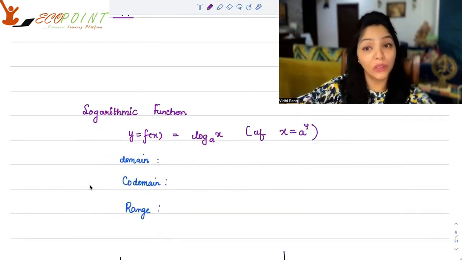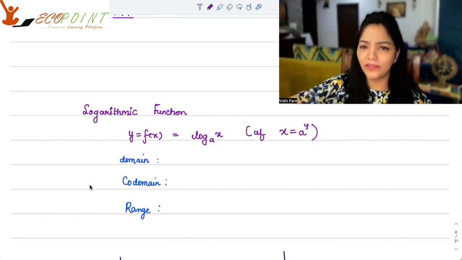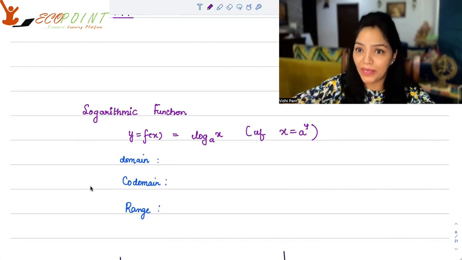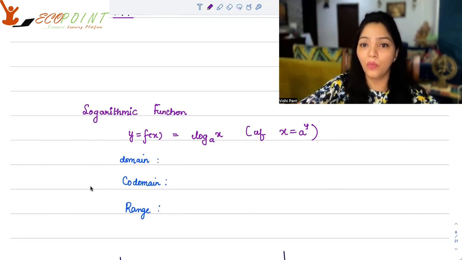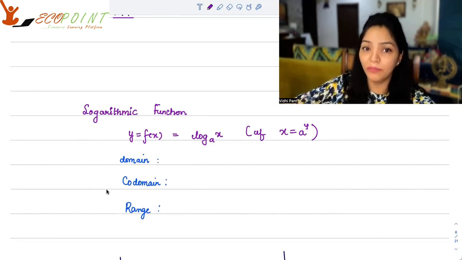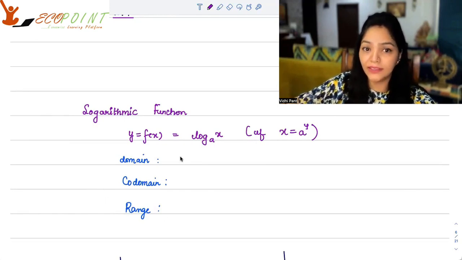Similarly, if we talk about the logarithmic function, a very important one, you can have natural log or some other base. Log base a x basically means when x is equal to a to the power y, I can say that y is equal to log base a x, right? What is the domain for log? Now, the domain for log is basically R plus.